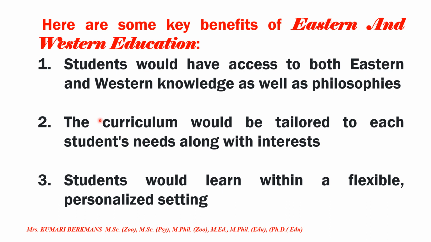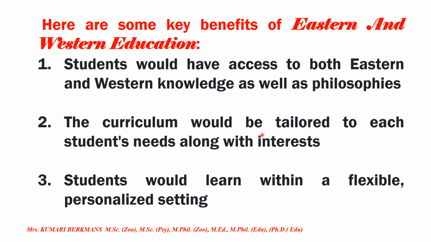Now, here are some key benefits of Eastern and Western education. Let us see, both the educations have benefits. The first one, students would have access to both Eastern and Western knowledge as well as philosophies. Very, very important. They have to know the philosophy of education. Both are very, very useful to gain knowledge as well as philosophies.